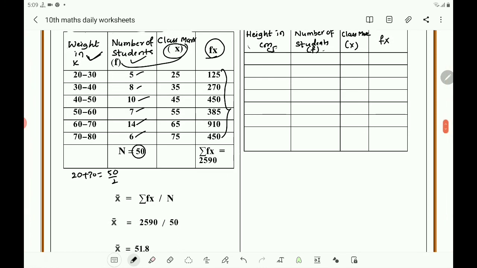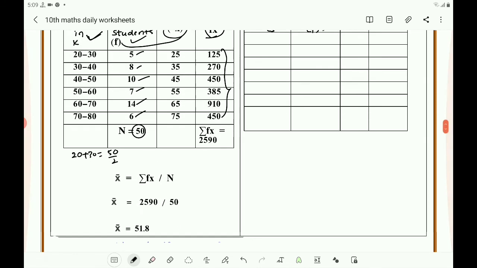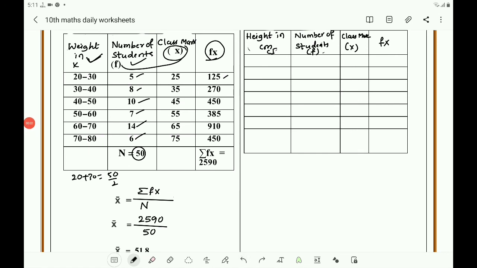Now you write the formula. Find the sum of all this. 5 plus 5, 10. 1 carry. 5 plus 1, 6. 6 plus 1, 7. 7 plus 8, 15. 15 plus 5, 20. 27 plus 2, 29. 2 carry. 4 plus 2, 6. 6 plus 9, 15. 15 plus 3, 18. 18 plus 4, 22. 22, 24, 25. You will get 2590. That is the sum of all fx.